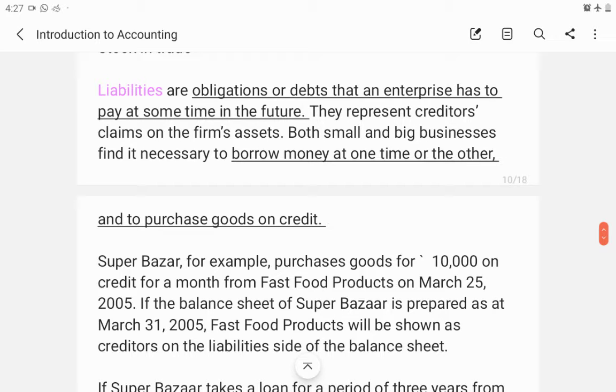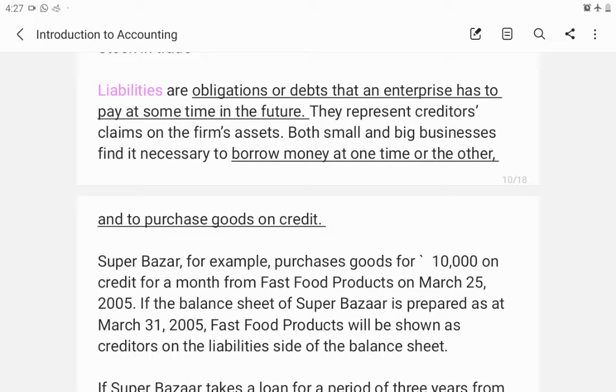Next is liabilities. Obligations or debt that an enterprise has to pay at some time in future. So liabilities are the payments to be made by the business in future. And the amount they borrowed, the goods they purchased on credit, all these are their liabilities. Liabilities can also be current liabilities, that is the liabilities which are to be settled within a period of 12 months.